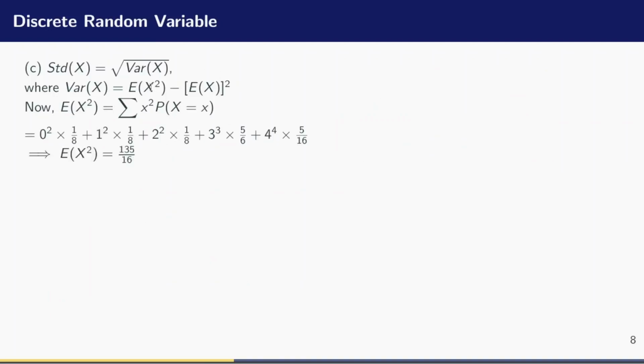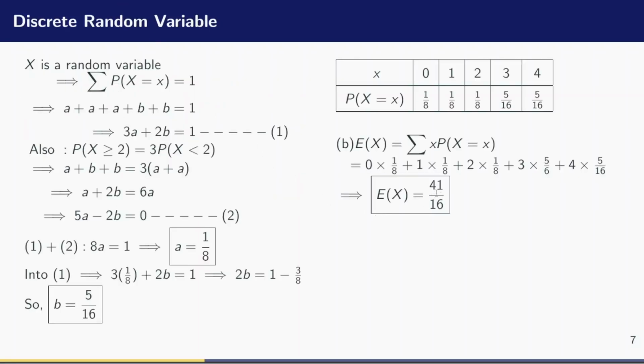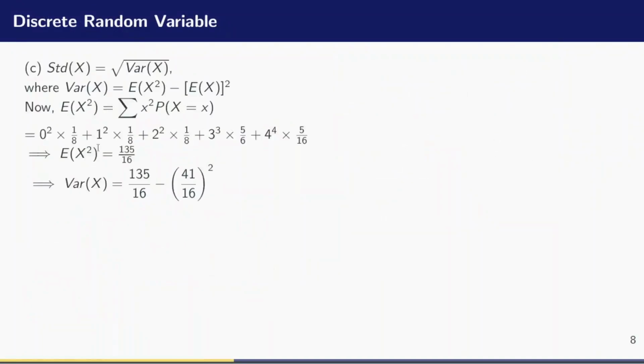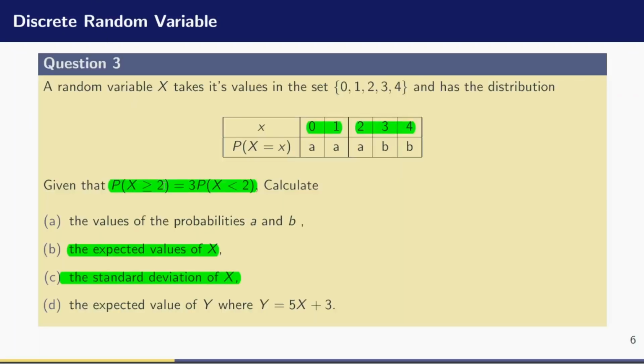So I'll plug back the value into this equation, and the variance of x becomes 135 divided by 16 minus the expectation of x, which I had solved, and the value was 41 over 16, all that squared. And evaluating this as well with my calculator will give me 479 divided by 256. So this is the variance of x.